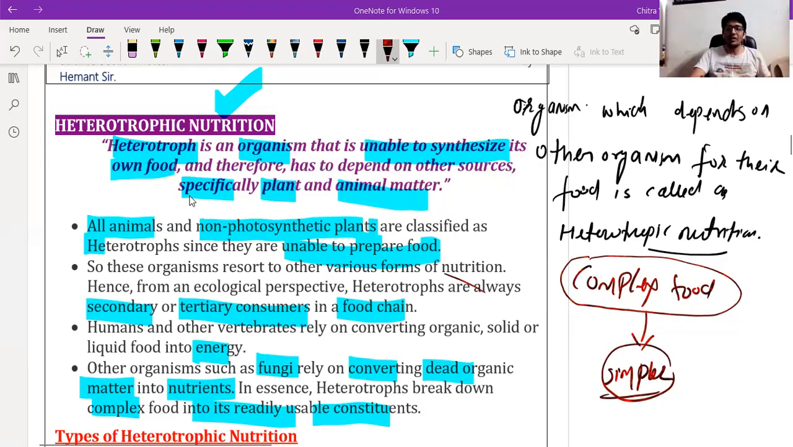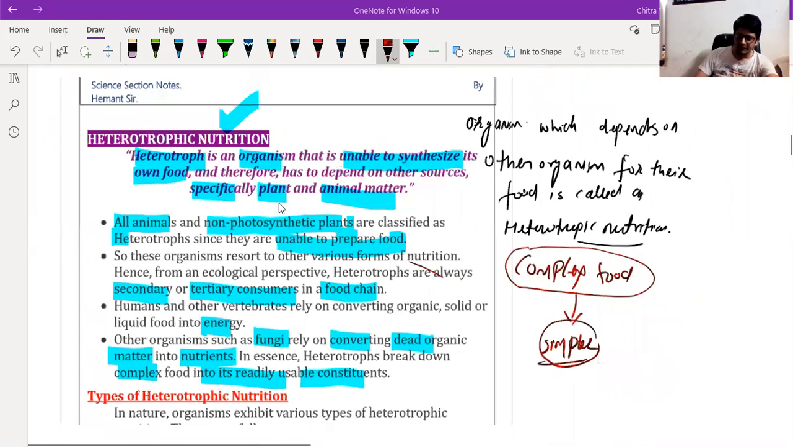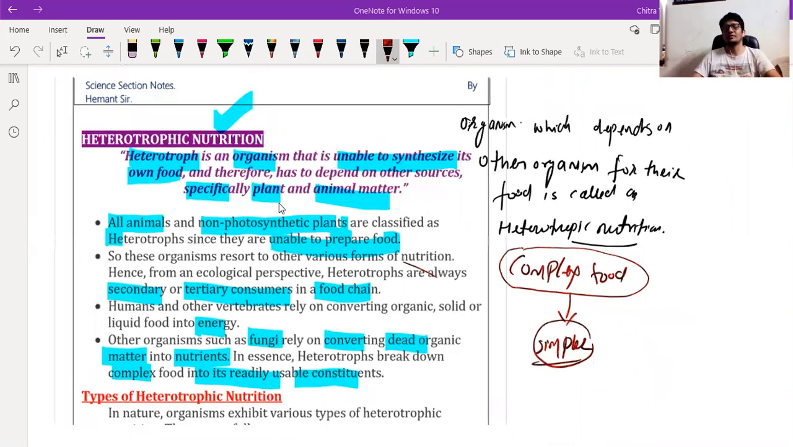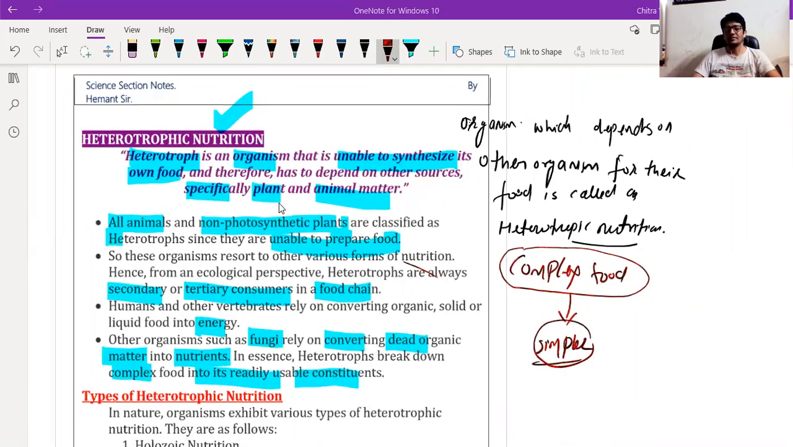Okay beta, any doubt till here? No, sir. Okay, so again I want you to take a screenshot. Just wait a second. Yeah, you can take a screenshot now. Done?